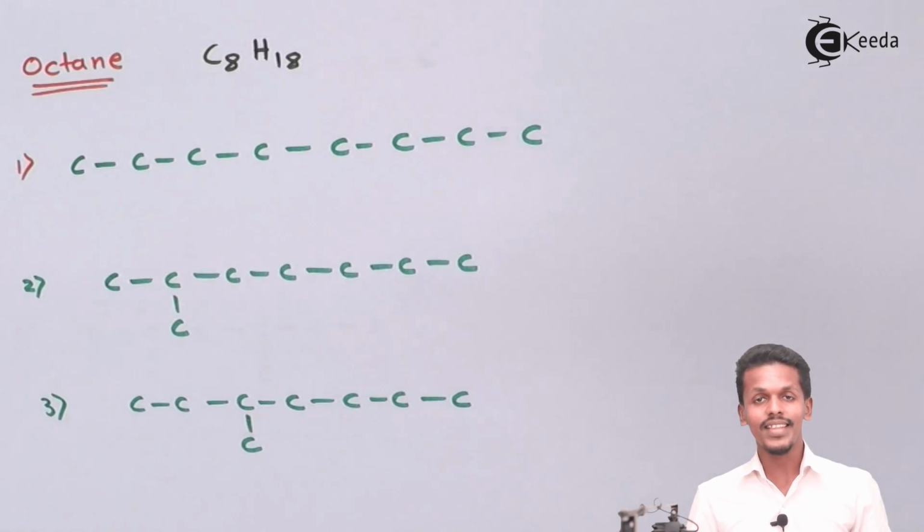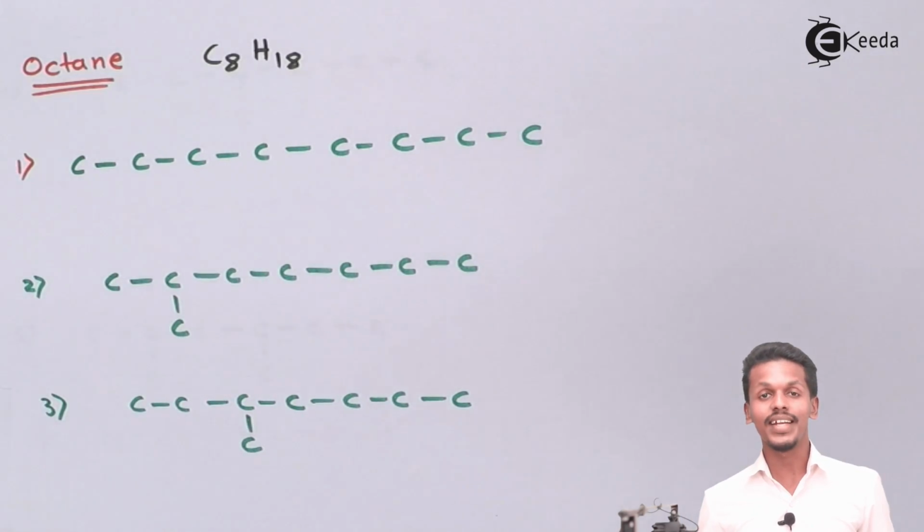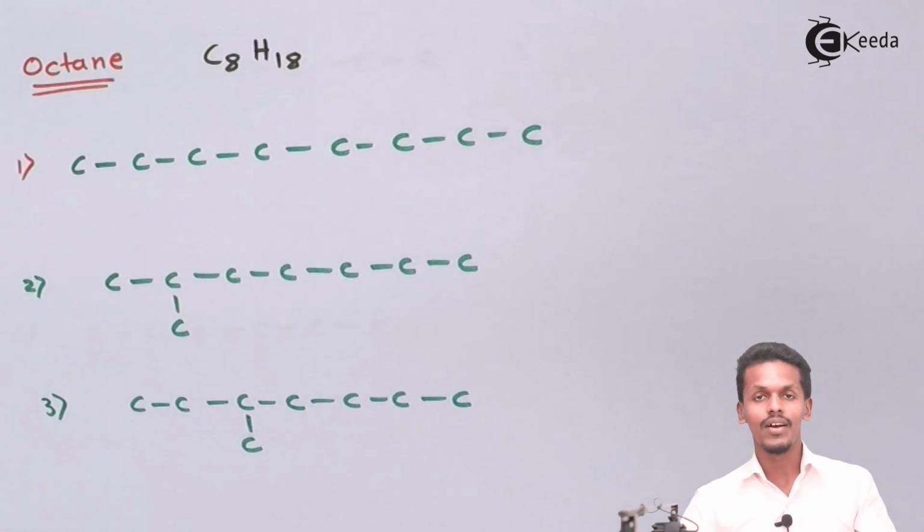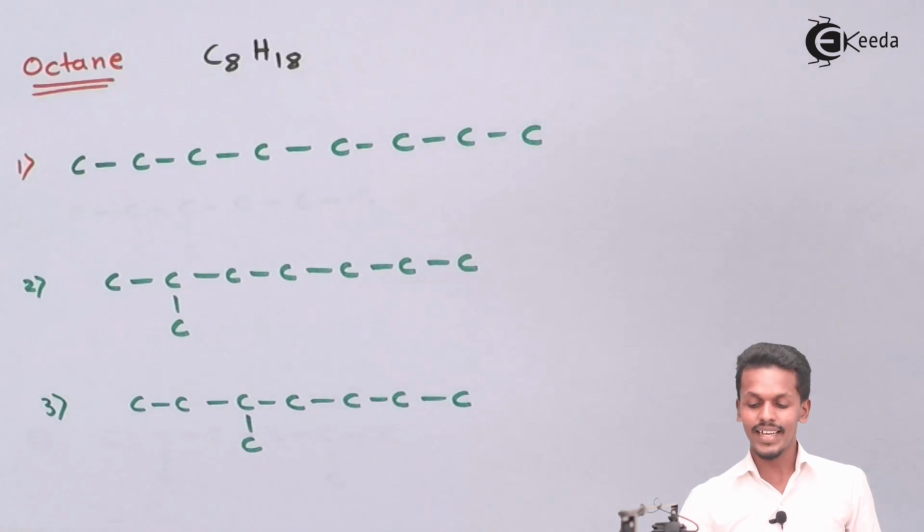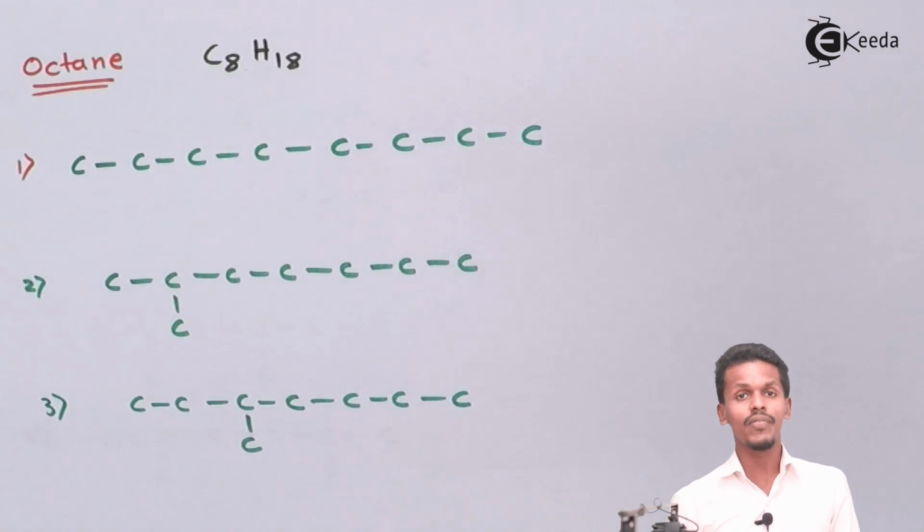So these are the isomers that we have talked about when it comes to alkanes. This was an example where we took octane, a molecule which possesses 8 carbon atoms and 18 hydrogen atoms. We could fulfill all the hydrogen atoms here also by knowing the valency of carbon, that is 4. So that also can be adjusted over here. So this was the example of isomerism of alkanes that I wanted to share with you.